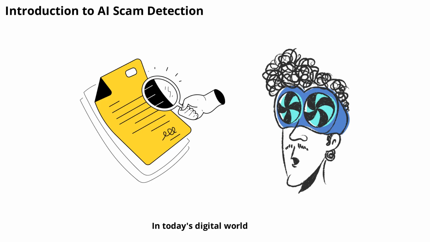In today's digital world, contracts and terms of service are everywhere. But how can you be sure they're legitimate? With the rise of artificial intelligence, it's now possible to use advanced tools to help verify if a contract or term of service is a scam. In this video, we'll walk you through practical steps to use AI for scam detection, making sure you stay safe and informed when dealing with important documents online.